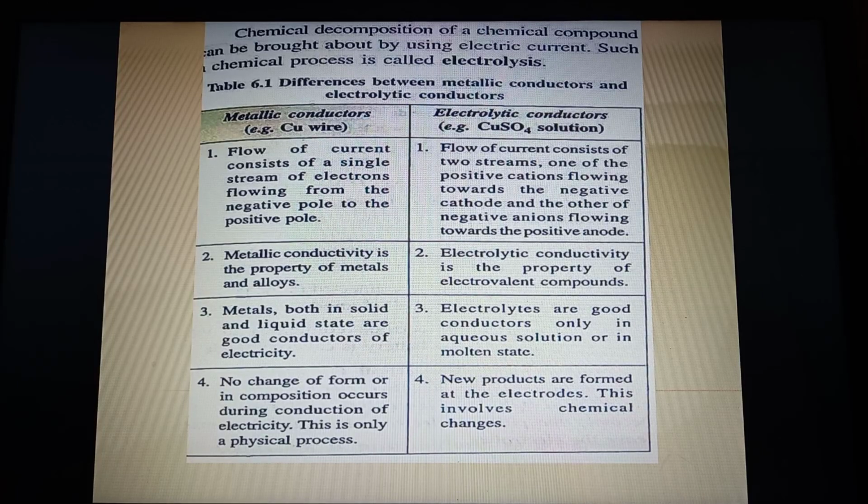So here I can tell you that an electrolytic cell consists of two electrodes, cathode and anode. So maybe some change happens at cathode and anode. So it means something will happen that will clearly indicate that a chemical reaction has happened. So this is an important table where we have a comparison between metallic conductors and electrolytic conductors.